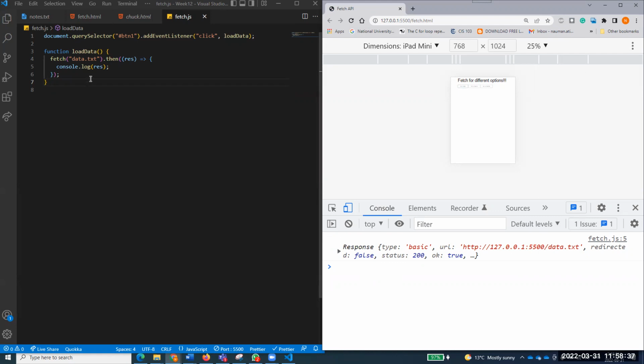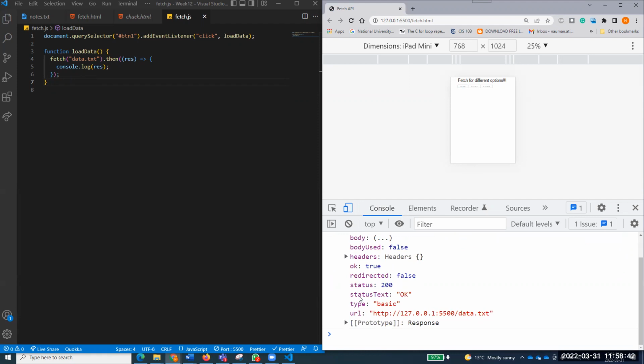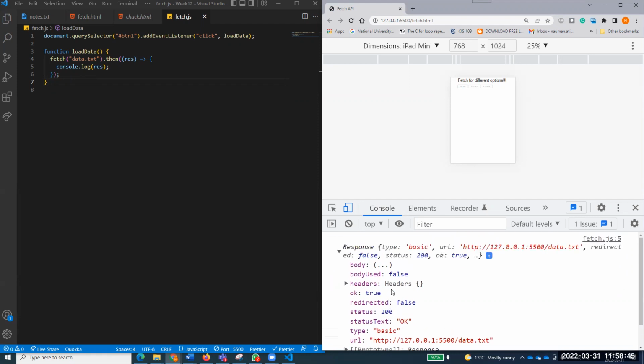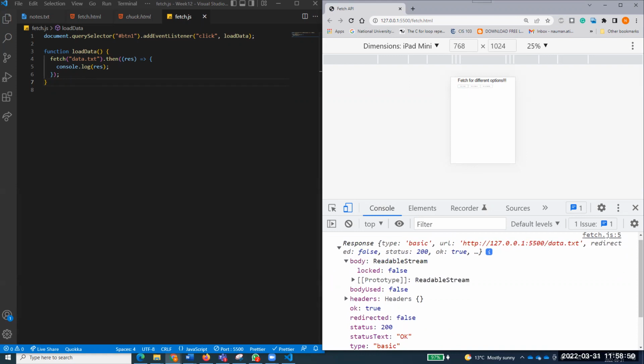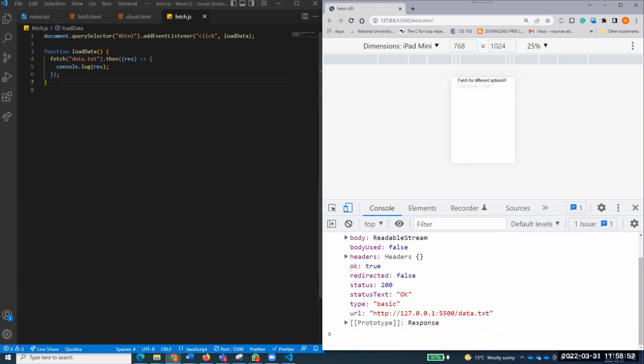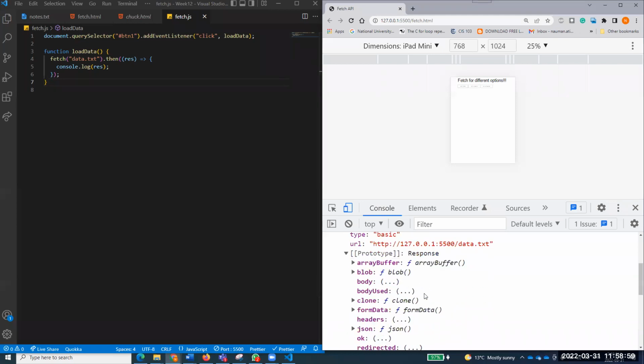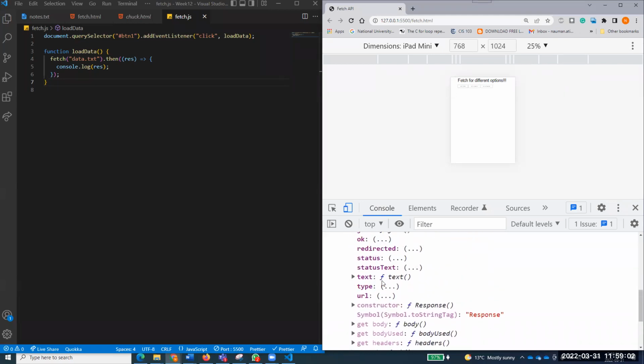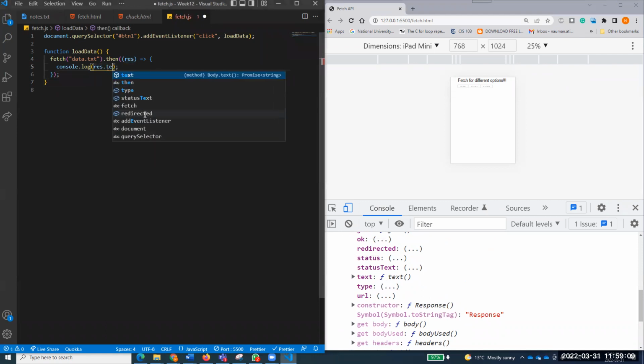But still that response is not something that I can show someone. It's a response that has different features. I've just told you that this is one of the things that it is basically providing us, that response. Now, I want to take the text because this is a normal text. So I'll have to go to the prototype. Here I'll find a method text, which will return me the text which is coming from that response. You know what I mean? Now, if I go over here and do response.text, and this is a function by the way.